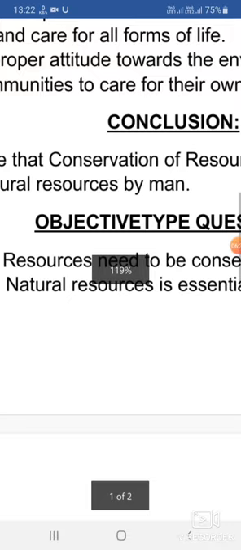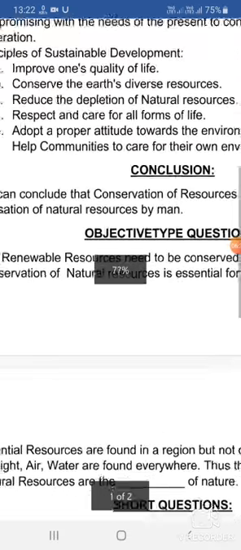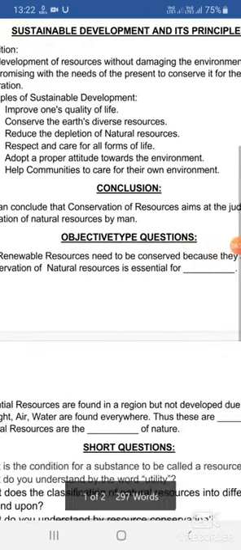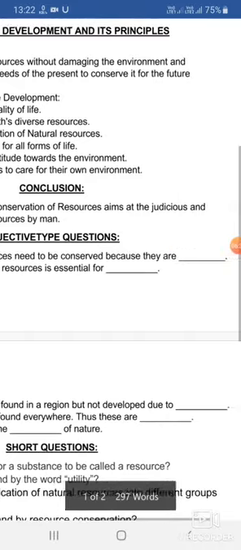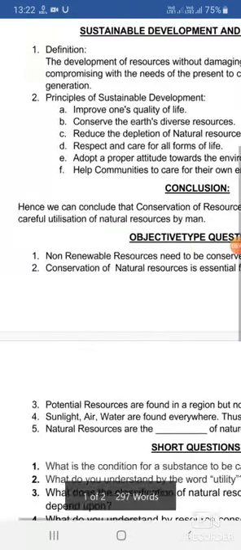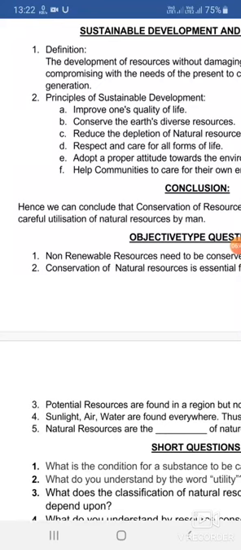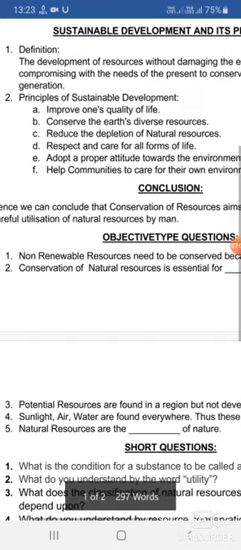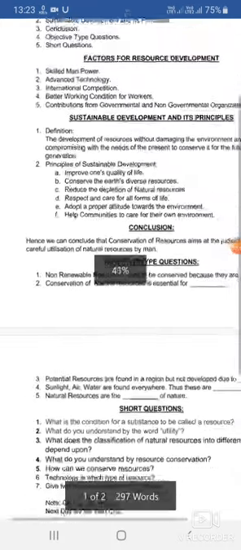So now I'm going to conclude the topic. What is the basic aim that we can draw from this? That we have to conserve the resources. We have to use the resources judiciously, rationally, carefully for the better development of the nation. The main thing is that not only to preserve it, not only to protect it, but also to continue the growth of the nation. That is what sustainable development means.